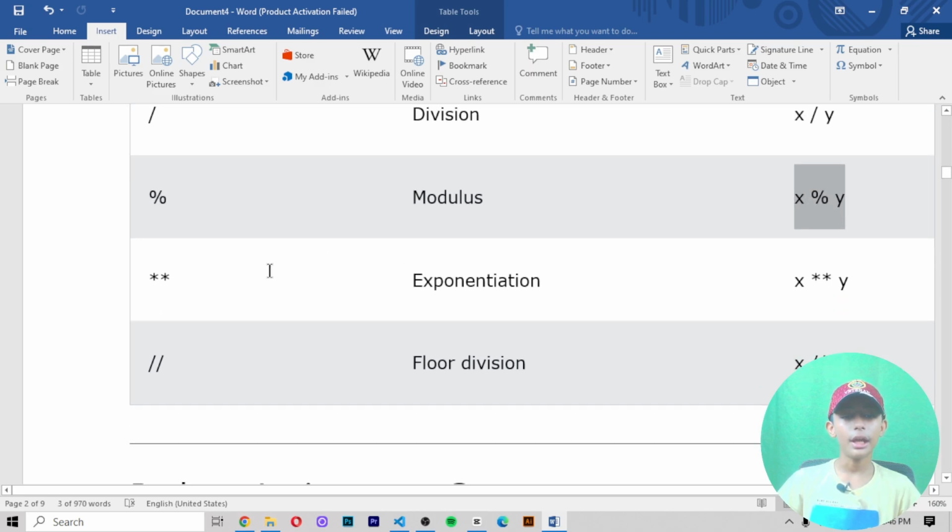One more is the exponentiation operator, and the example is here. One more is the floor division operator, and here it's like that.